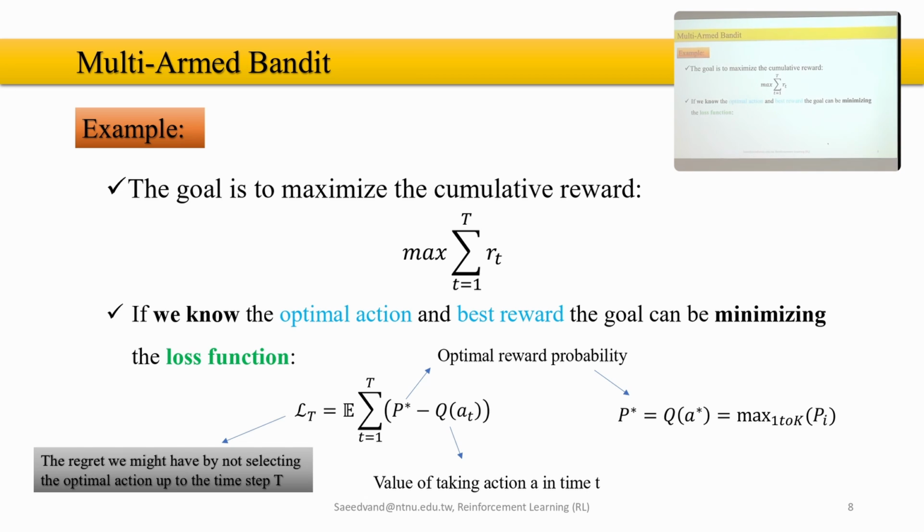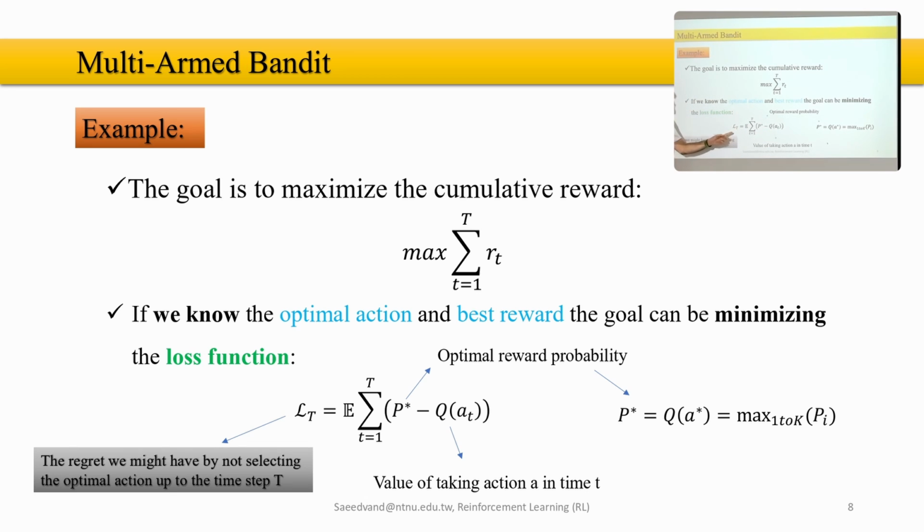If we know the optimal action and best reward, the goal can be minimizing the loss function. What's the loss function? I mentioned to you we have objective function, loss function, reward function, and I'll clarify a little bit what those are generally. With the loss function, which is also famous in neural networks, we can show the differences between what it's supposed to be and what we are doing now. So the differences between the optimal, or the answer, and what is the current.